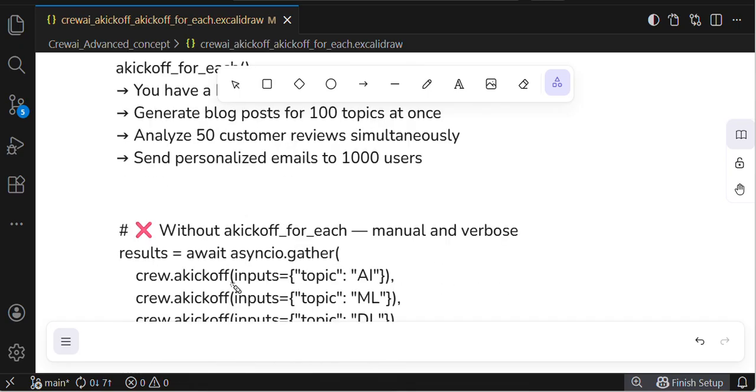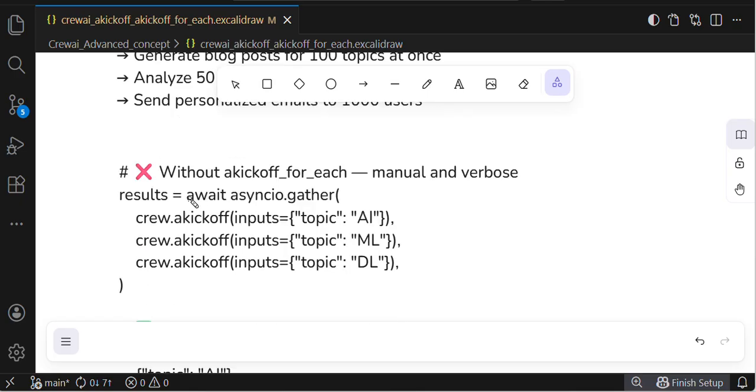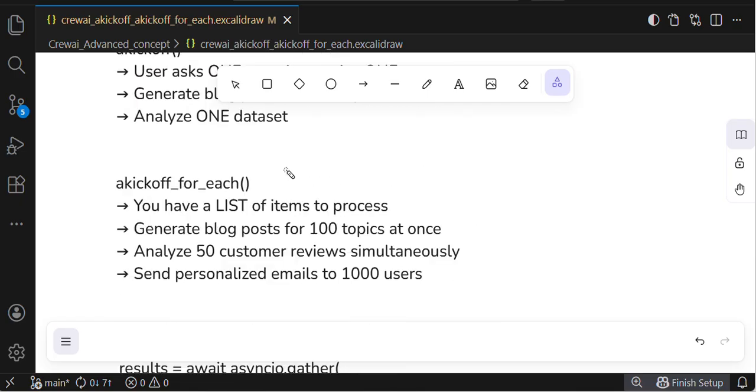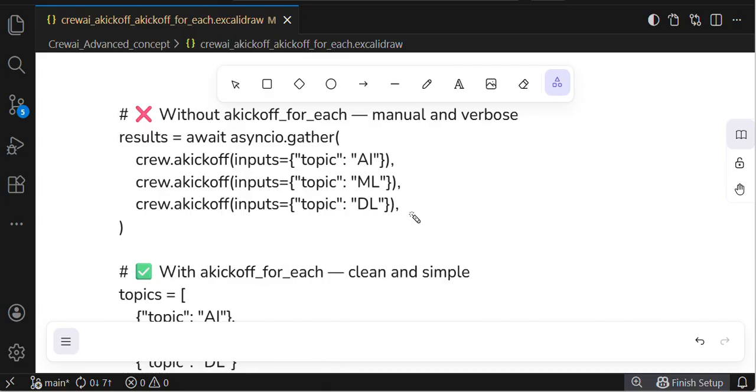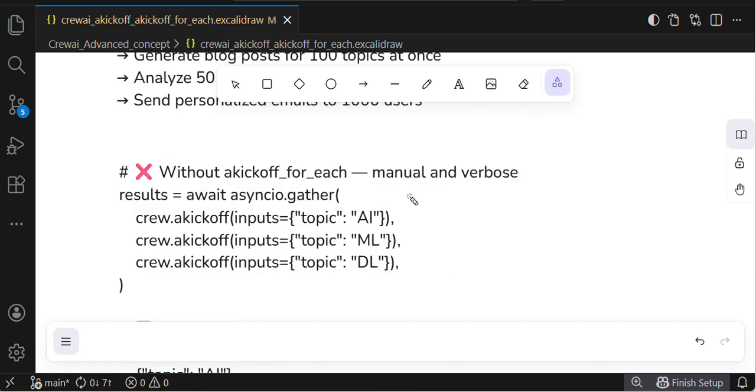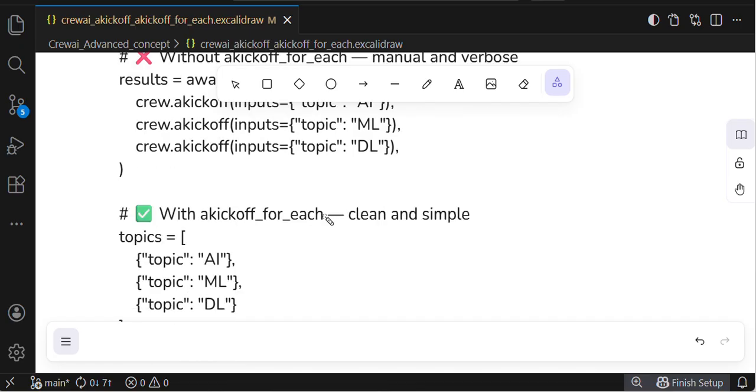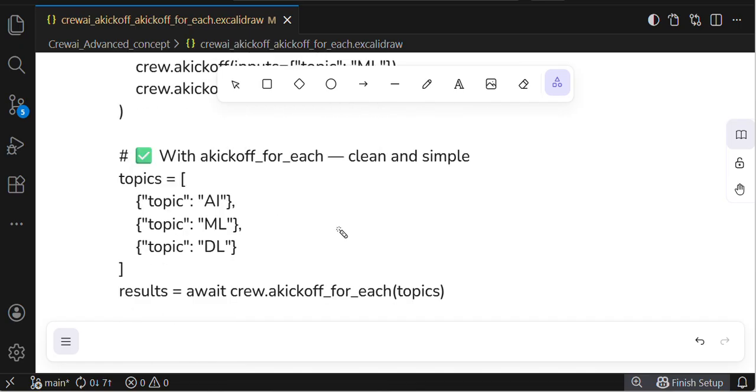Without akickoff_for_each, we need to manually give topic AI, topic ML, topic DL. Without akickoff_for_each, it is manual and verbose: results is equal to await asyncio.gather, and we need to manually give these things, inputs is equal to topic AI, inputs is equal to topic ML, topic is equal to DL. If using akickoff_for_each, just put them into a list in dictionary format.